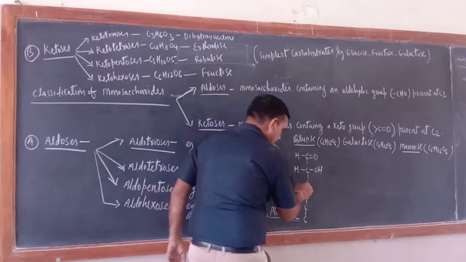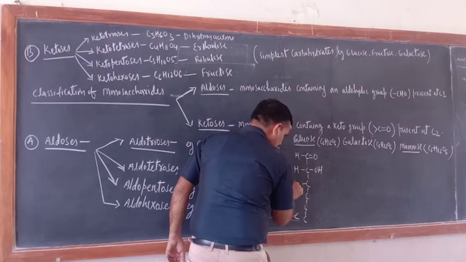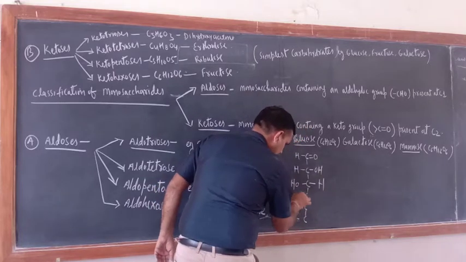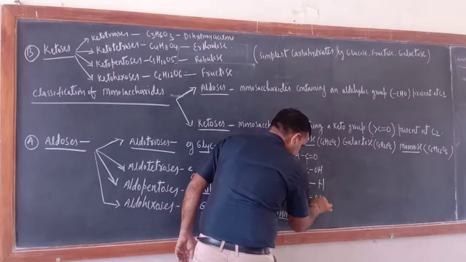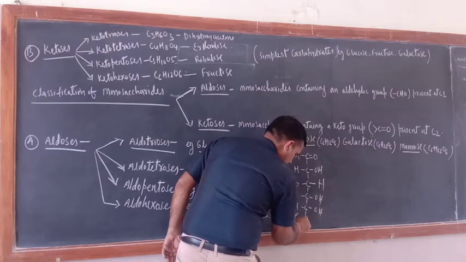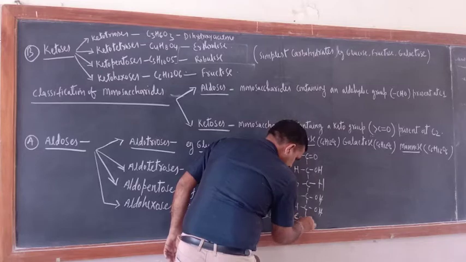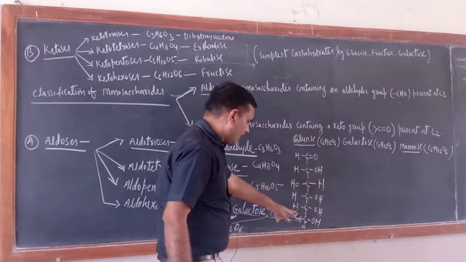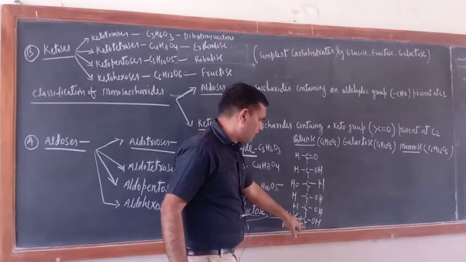Now just see, at carbon number 3, OH is on the left hand side and H is this side. Now here H, here OH, here H, here OH. What about this one? This is H, here also H, and here OH. Okay, you can write this one as CH2OH also, no problem at all.